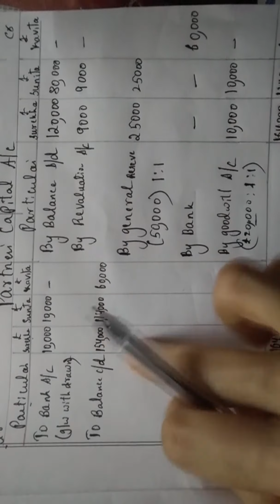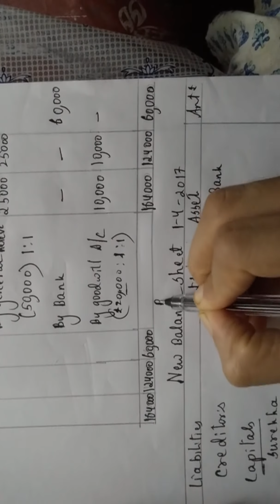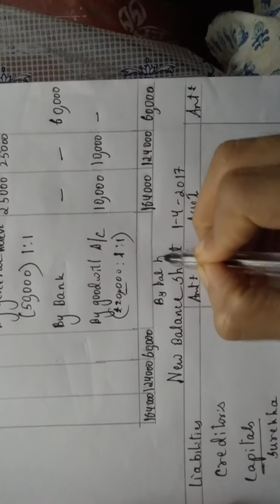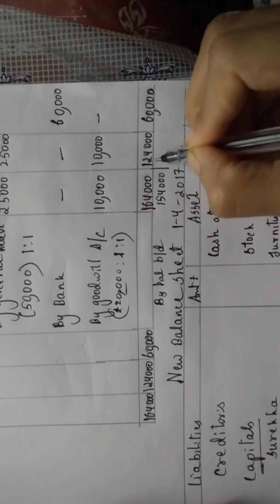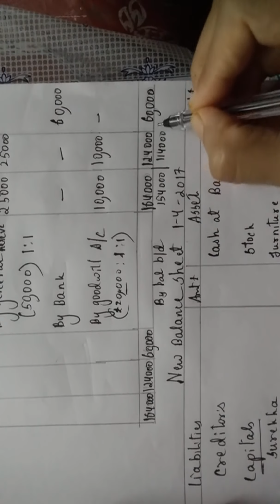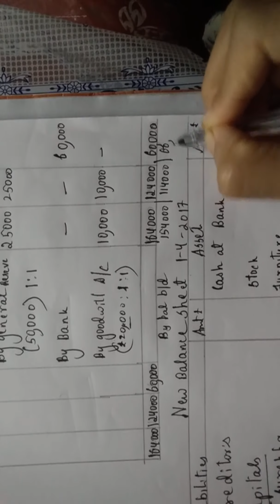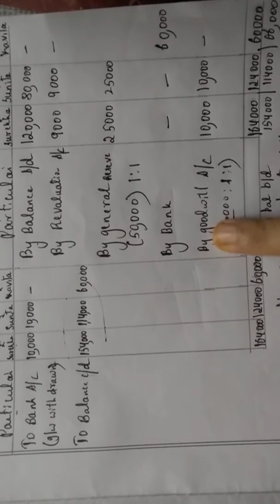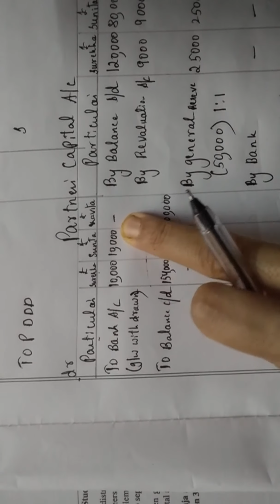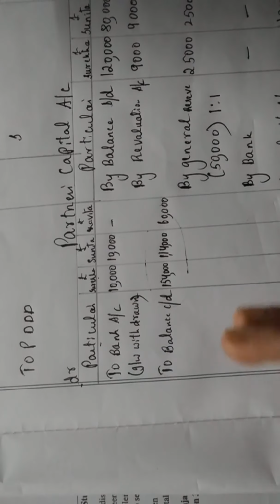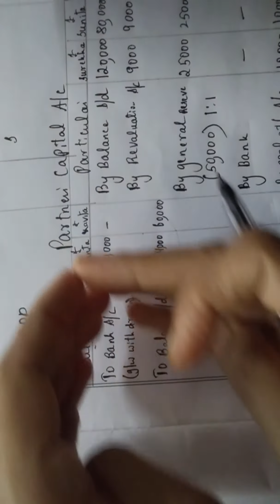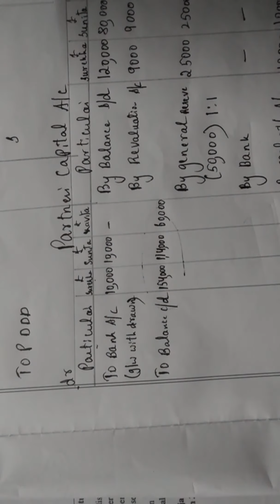Yes, dear students, the same amounts you will write here as by balance brought down. I forgot to write; repeat all these amounts here: 1,54,000, then 1,14,000, then 60,000. Yes, this was the problem. If the sentence 'goodwill withdrawn' is given, an extra entry comes here: partners capital account debtor to bank account. That extra entry to the bank account means the old partners are taking the money and going home. Okay, thank you.